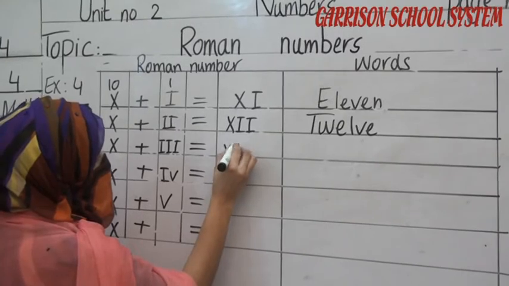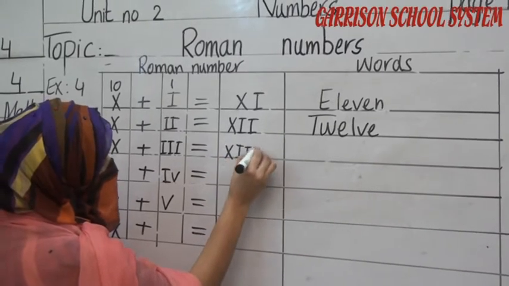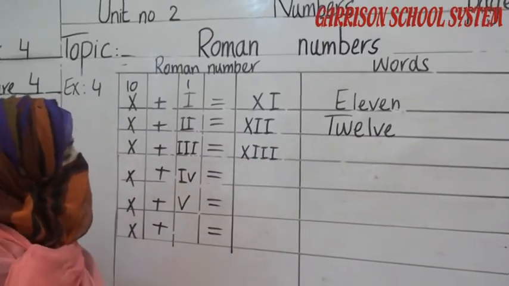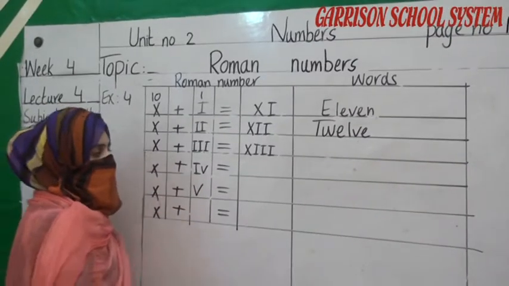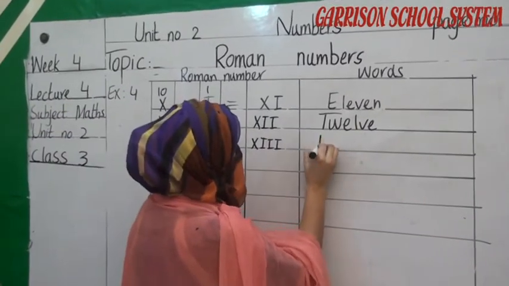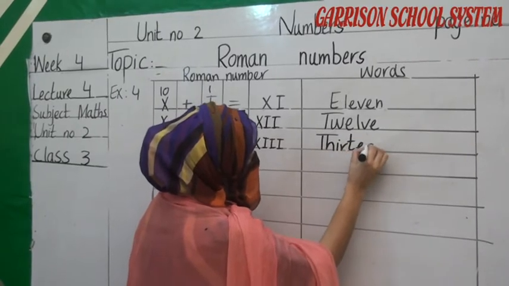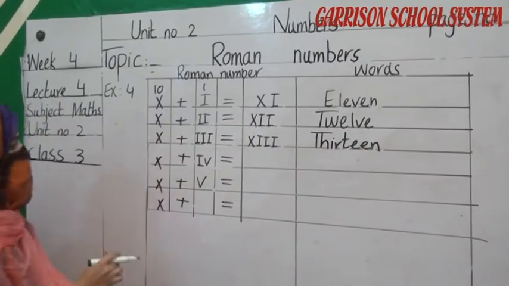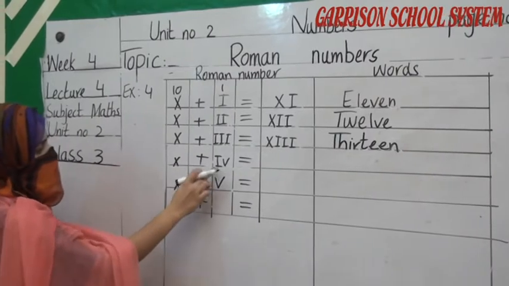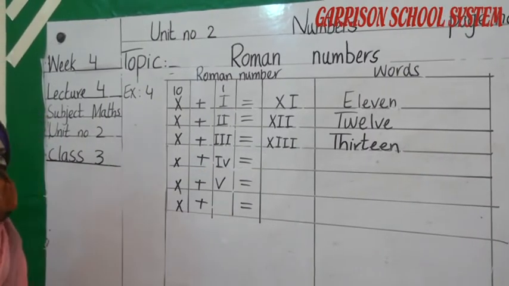X plus 3 is equal to 13. And we have to write here the name of these numbers. What is the name of this number? 13. Okay student. Now next is X plus 4 is equal to 14.